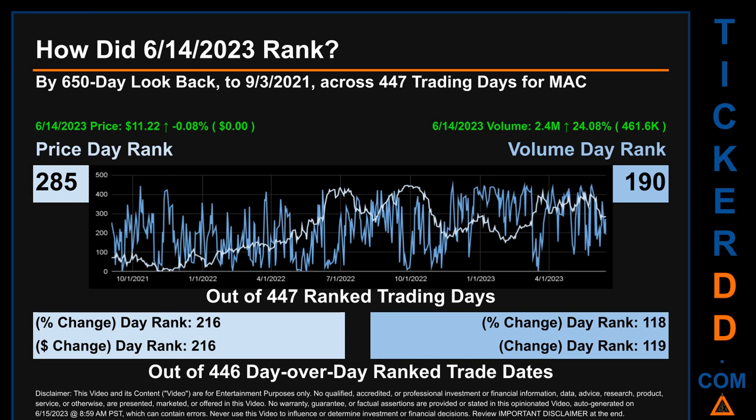The price's day-over-day percentage change, jumping -0.08% on June 14, 2023, had a day rank of 216 while its dollar difference of $0 had a rank of 216 when compared day over day across 446 trading days. Volume's percentage change and difference were ranked respectively at 118 and 119.